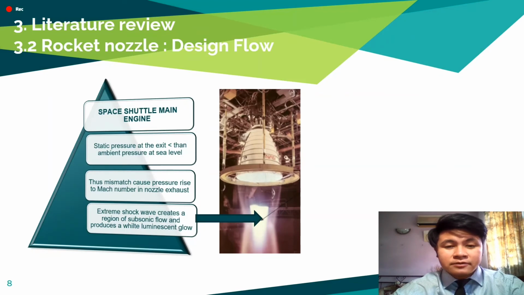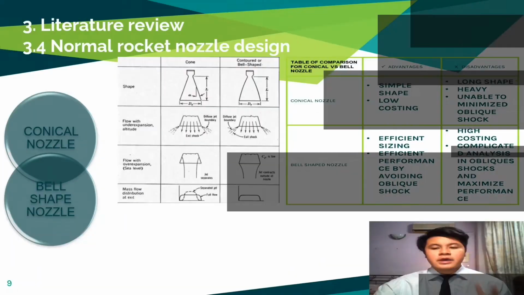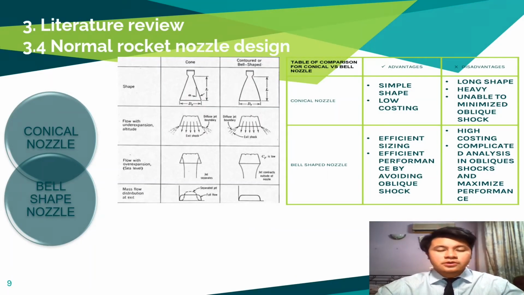On the concept of the design flow stated before, the recommendation for the rocket nozzle starts from the overexpanded and onwards. The application of the overexpanded was applied at the Space Shuttle main engine, which caused the creation of a shock wave in the subsonic flow, and creation of the overexpanded during the takeoff and underexpanded as it reached the vacuum state pressure of space. As we can see before the takeoff, the extreme shock wave created a region of subsonic flow and produced a white luminescent glow.